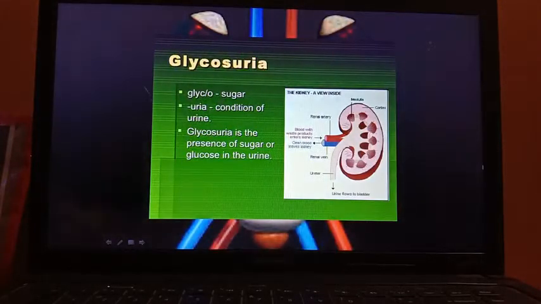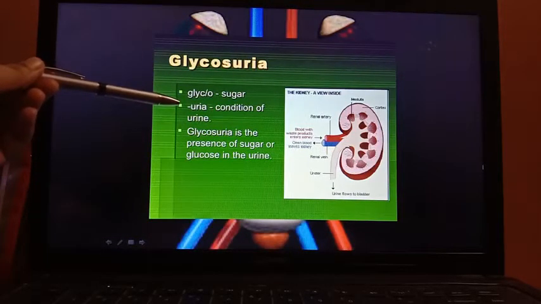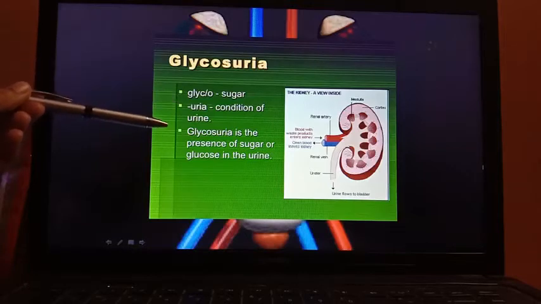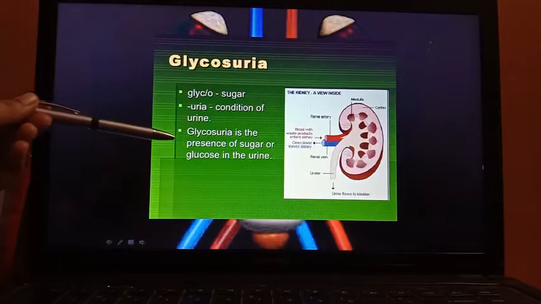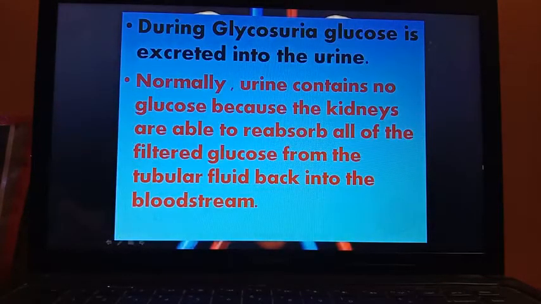In the term glycosuria, glyco is related to sugar or glucose and uria is related to the condition of urine. So glycosuria is the presence of sugar or glucose in the urine. During glycosuria, glucose is excreted out into the urine.